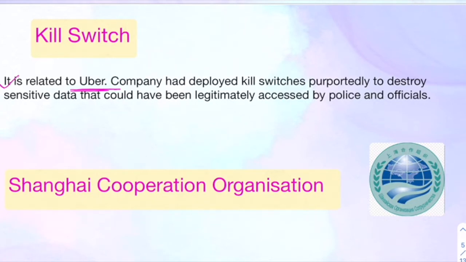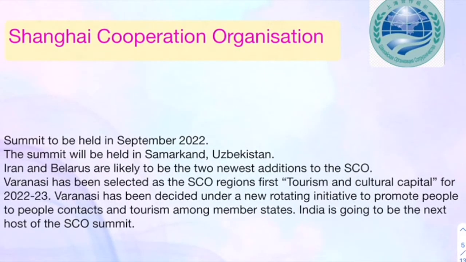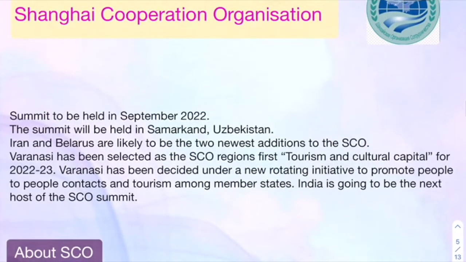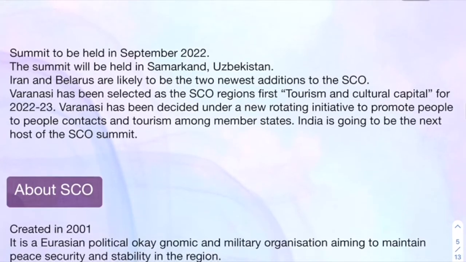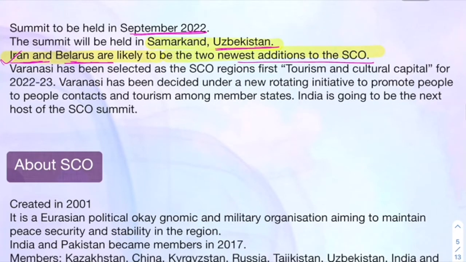Next is something about international news, the Shanghai Cooperation Organization. Why is this in the news? Because this year, in September 2022, Uzbekistan is going to host this summit, right? India is a member of SCO, and Iran and Belarus are going to be the newest additions to the SCO, which makes it very important. Samarkand, Uzbekistan is going to host the summit this time, right?